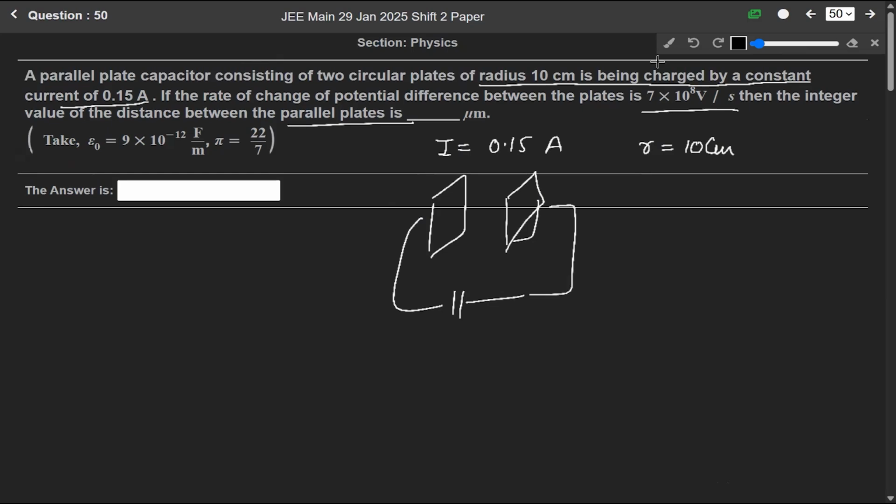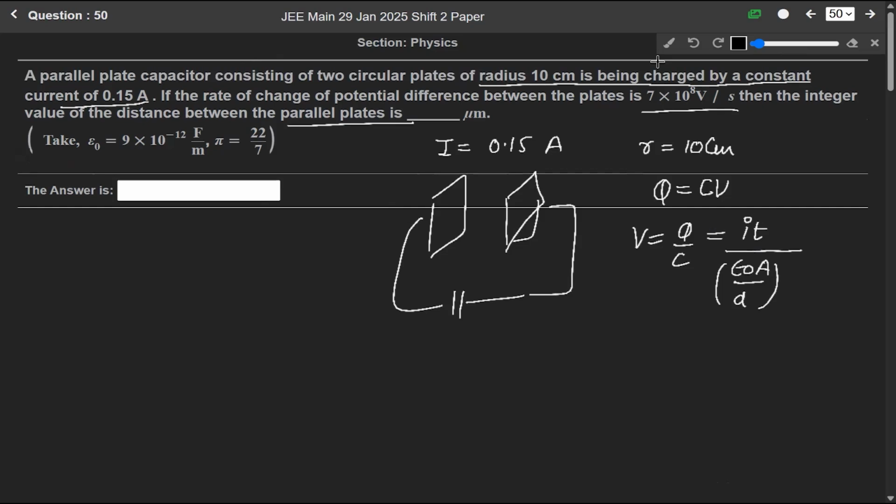Since we know that Q is equals to C into V, from here we can write V equals to Q over C. And we know that charge Q is equals to current into time. We can write capacitance C as epsilon naught A over D. This we all know.